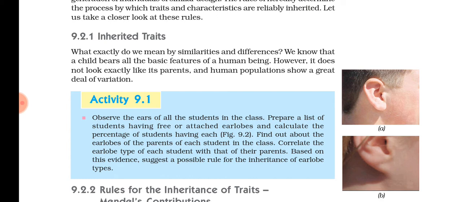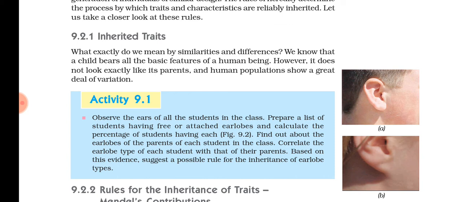The egg contains 23 chromosomes, and the sperm contains 23 chromosomes, because meiosis takes place. Due to this, the zygote, or the offspring, will have an equal amount of genetic material from both the parents, father and mother.